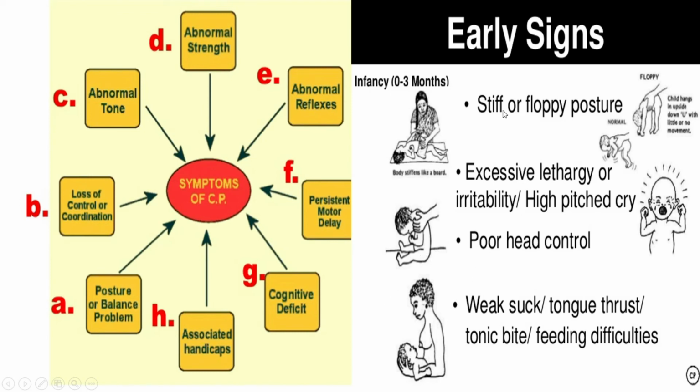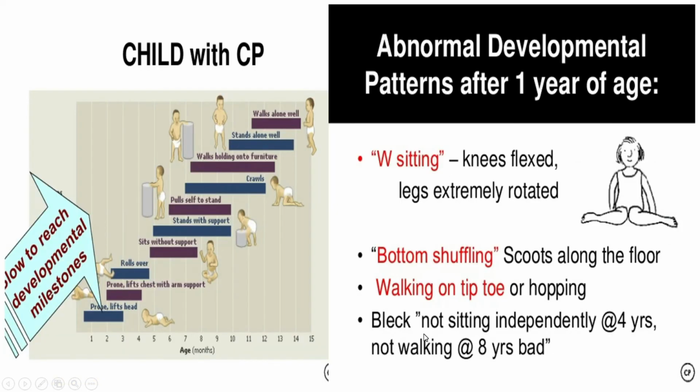Now early diagnosis is very important for the prognosis of the CP patient. Like within 3 months, the patient will have a stiff or floppy posture, and excessive lethargy, irritability, or high pitched cry may make you suspect a case of CP, or poor head control, or weak suck, tongue thrust, tonic bite and feeding difficulty without any sign of sepsis.